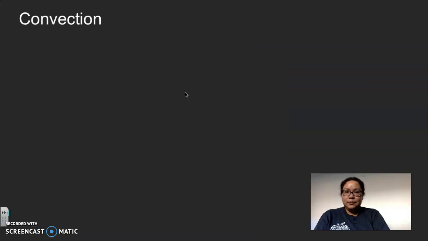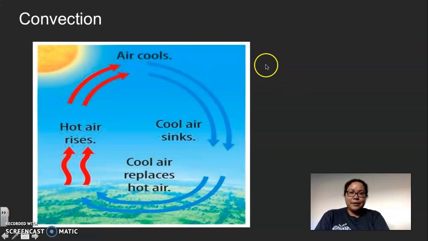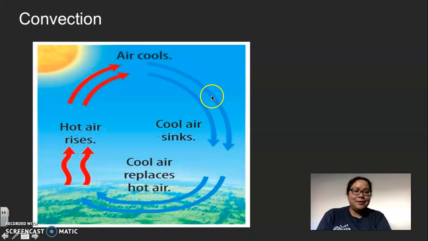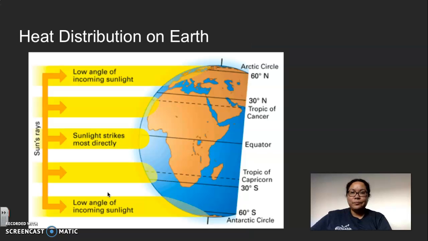Okay, before I go there, if you guys remember what convection is, that's when there is a source of heat that heats up one part of the particles in the fluid. Those particles will start moving fast and will rise up. They become less dense, and once they cool down, they become more dense and sink until they are heated up again. So remember that convection is a circular motion.